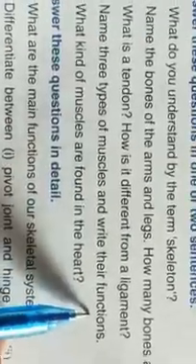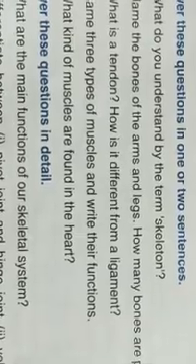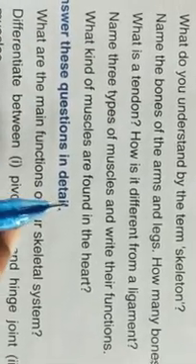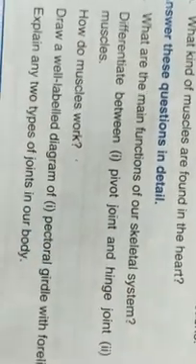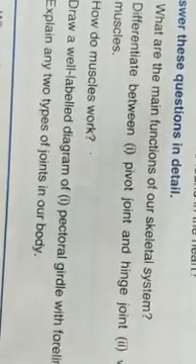Then name the three types of muscles and their functions. So three types of muscles are voluntary, involuntary and cardiac. You have to write that and write their functions. Next, what are the kinds of muscles found in the heart? So cardiac muscles are found in the heart. Then come to the questions in detail. What are the main functions of our skeletal system? So you need to write protection, giving shape, like that.